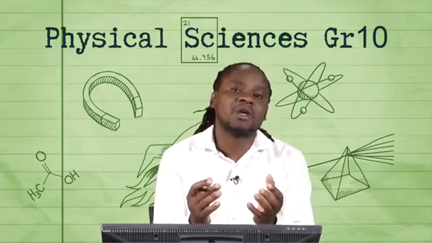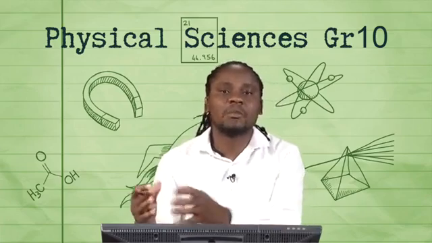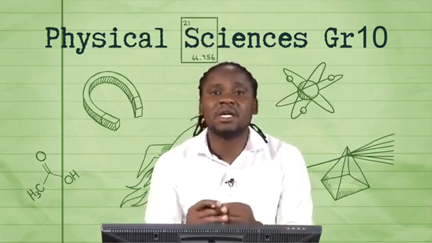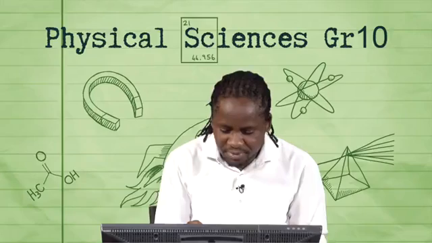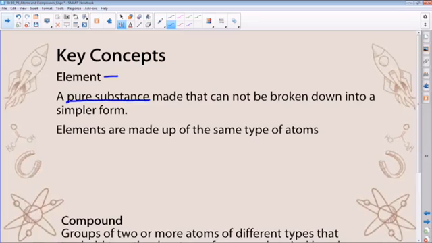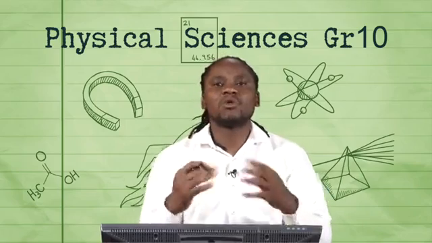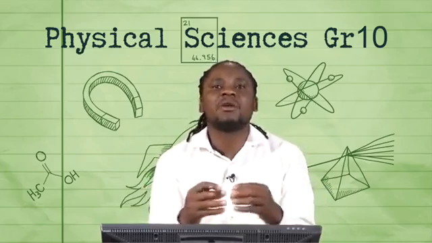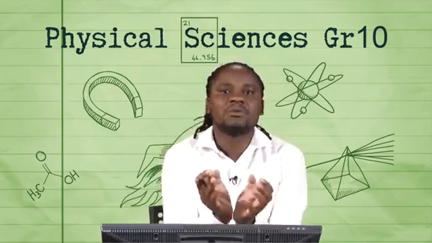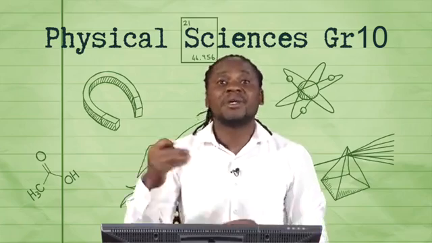Elements are made up of atoms of the same kind, as well as compounds which consist of different elements that are chemically joined together, which we spoke to under bonding, which is also very important. Right. So these are pure substances. An element is a pure substance that cannot be broken down into a simpler form. Say, for example, we have calcium. Calcium consists of a specific type of atom which makes up this substance. In other words, it's not going to be scientific or practical for us to break down calcium further without it losing its properties.